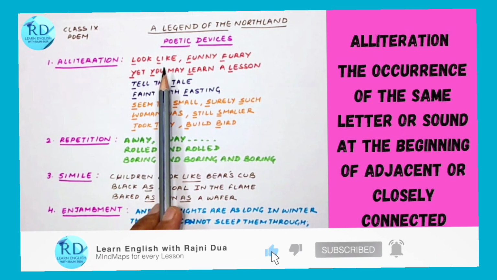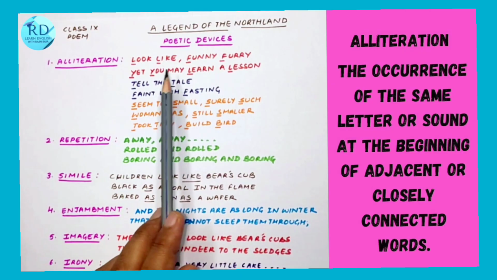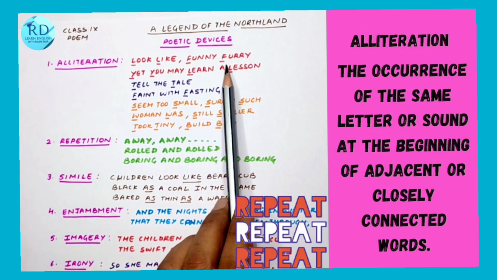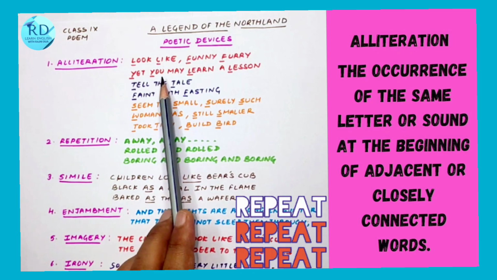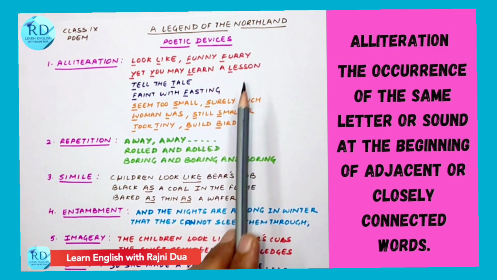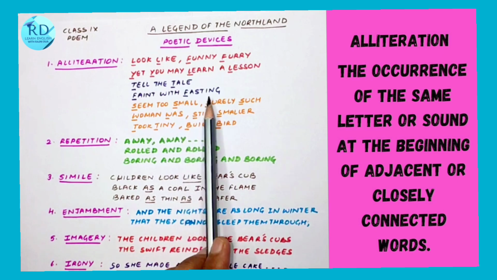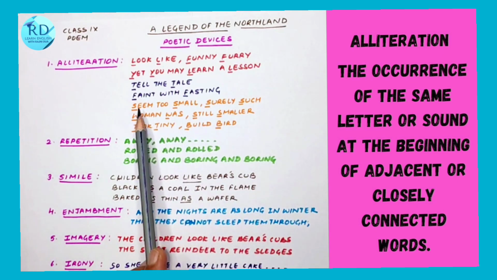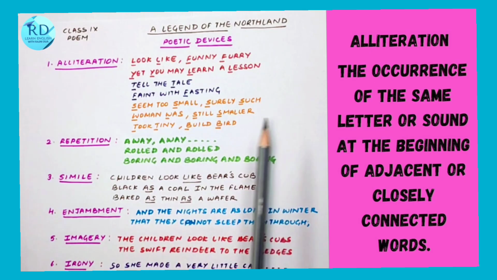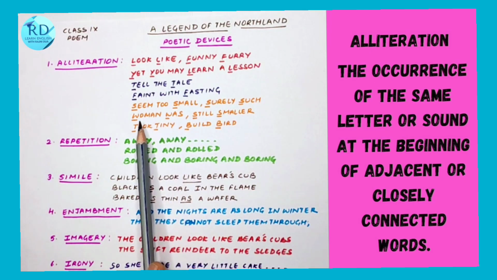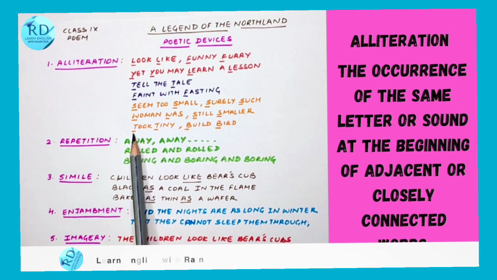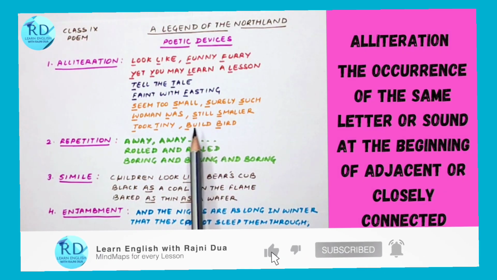For example, there's a lot of alliteration used in the poem, like "look, like," l getting repeated; "funny, furry," f getting repeated; "yet you, here, year"; l repeated in "learn and lesson, tell the tale"; "faint and fasting," f repeated; "seem too small, surely, such," s repeated; "woman was, were"; "still smaller"; "took tiny," t repeated; "build bird," b repeated.